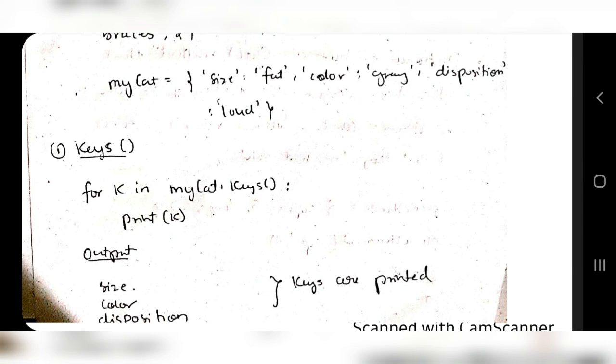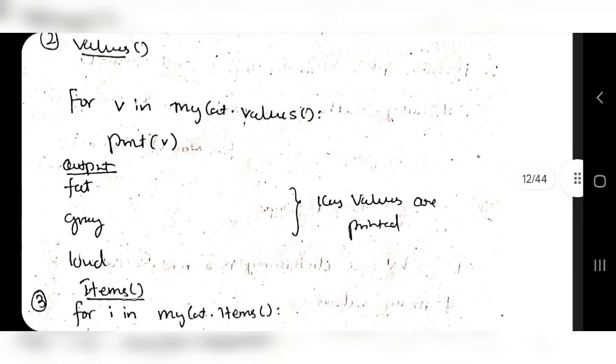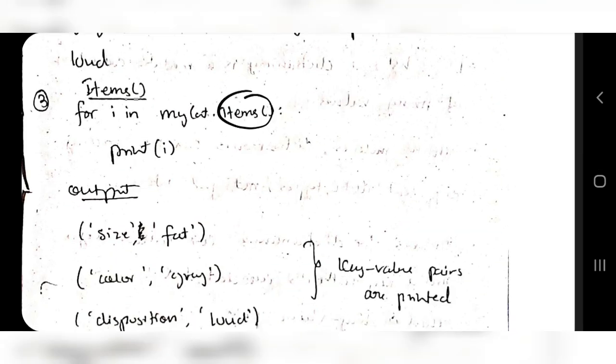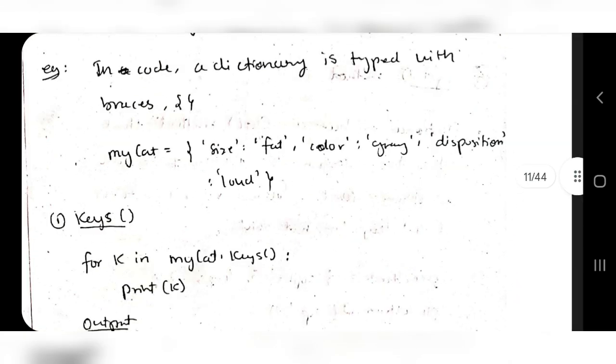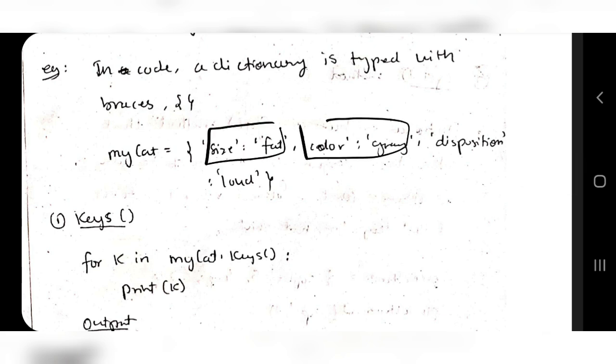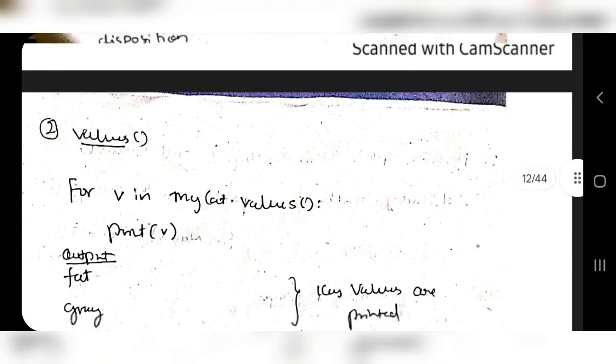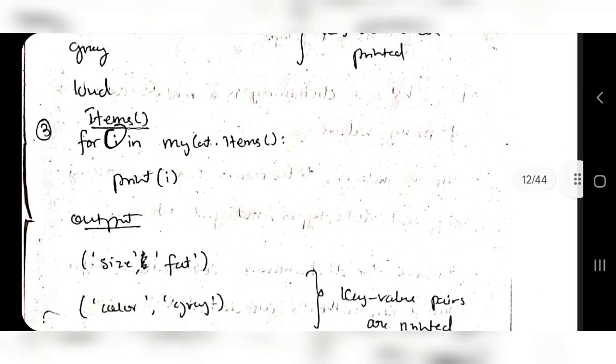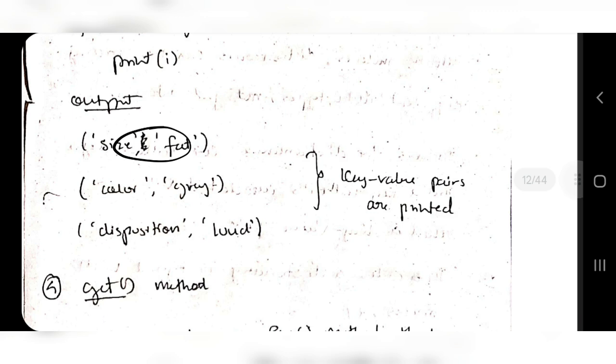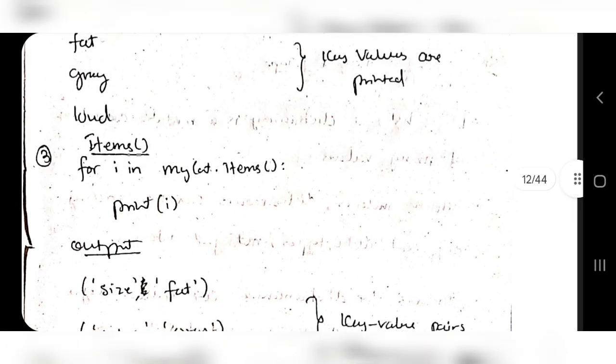So keys is the function for that purpose. Mycat.keys will fetch just the key values. In the same way, you can fetch just the values by using the values function. So only the values will be printed: fat, gray and loud. The items function will print the items, meaning the whole thing is fetched. This is one item, item number 1, item number 2 and item number 3. These three items will be stored in i in each iteration, and i will be printed, meaning size comma fat will be printed, then color comma gray, then disposition comma loud. That is for the items function.